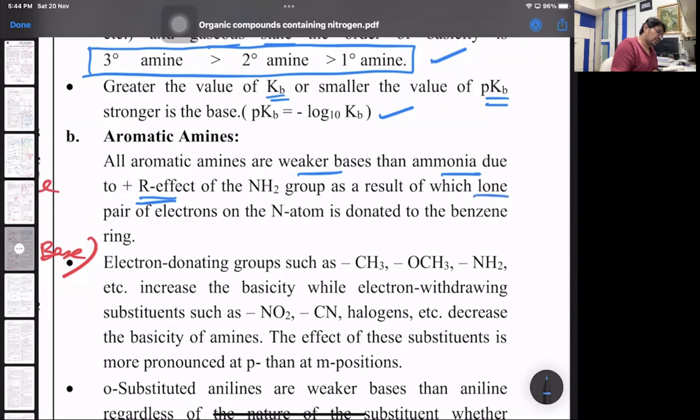The lone pair of electrons on nitrogen is donated to the benzene ring. In other words, the lone pair of electrons is delocalized. So the lone pair is not available for protonation, and obviously aromatic amines are weaker bases. That is the plus R effect, positive resonance or positive mesomerism.